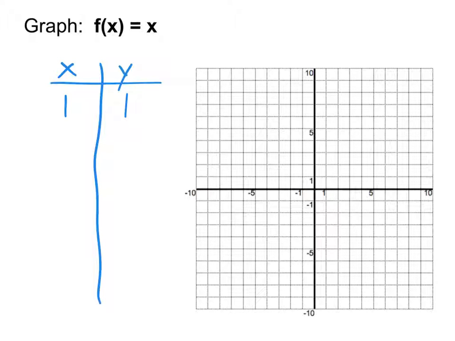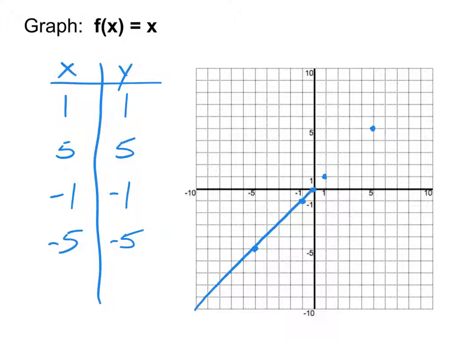F of x is telling me my y coordinate. All right, so I have 1, 1 there. Similarly, I could do 0, 0. What about 5? If x is 5, y is 5. Okay, this feels a lot like absolute value though. With absolute value, when I plugged in a negative, things changed. But here, they equal the same thing. So it equals -1. And so -1, -1. That is left and down. Or even -5 goes to -5. Every single point here, the input is the same as the output. Hence, it is in fact a straight line.